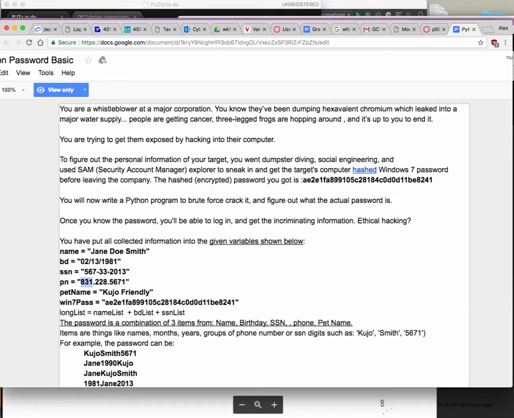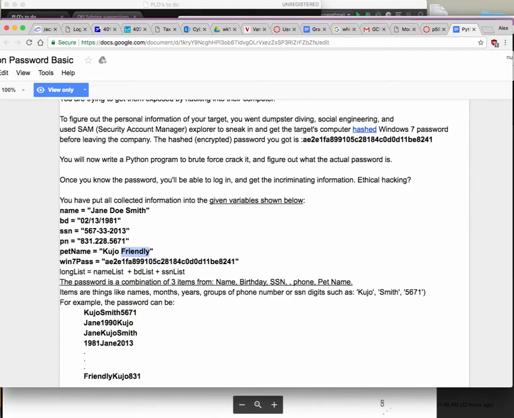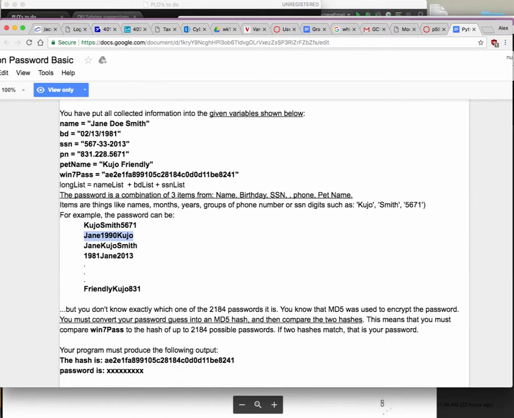All right. So all these different things, we're going to put them into one big list. We're going to split all these different things into pieces, and we're going to make one big list of these possible things that we can use as a password. And then we're going to have many possible ways to arrange them, right? So it could be something like this, could be something like this. And there's actually 2,184 possible ways that you can arrange just these pieces of information, right? Okay. So now that you know that it's going to be one of these 2,184, you have to tell me which one is the correct one.